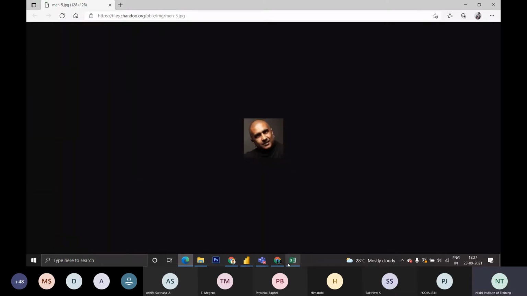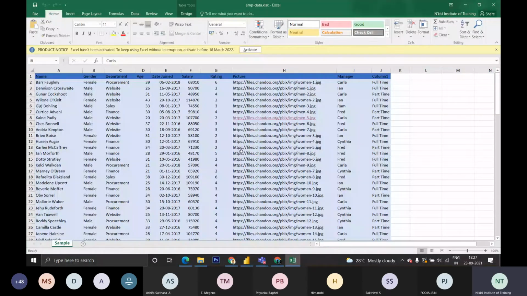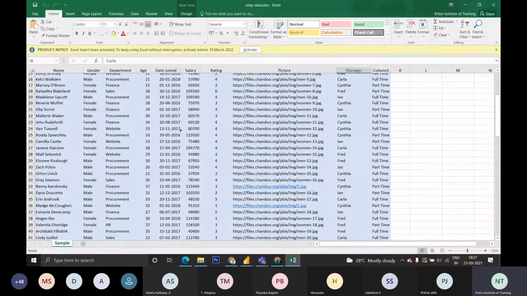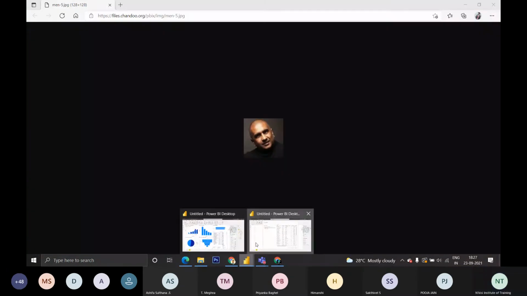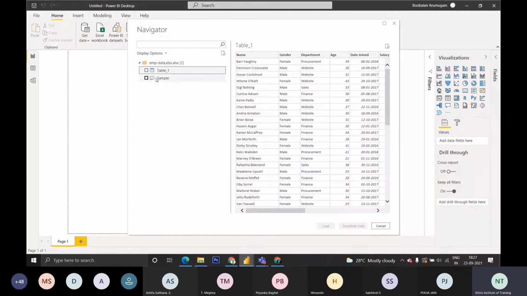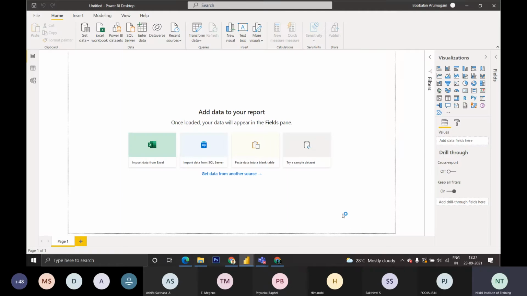If you want to see the person, you can use that link. So this is the data containing all the employees list. I have already loaded it to Power BI. I want to select the table. This is the table I want to use. You can select it, first click Transform Data and check whether there are any issues or corrections to be made. Then you can load the data.